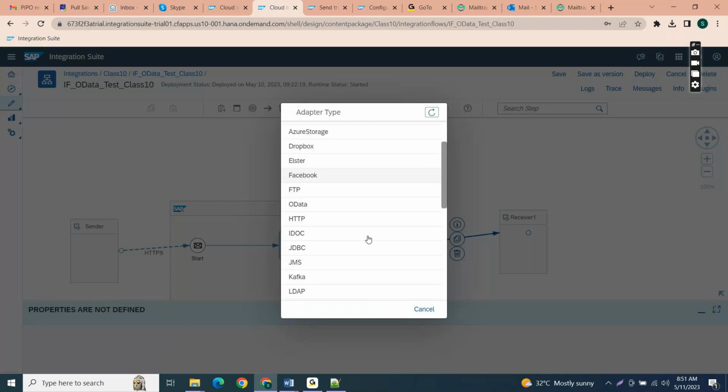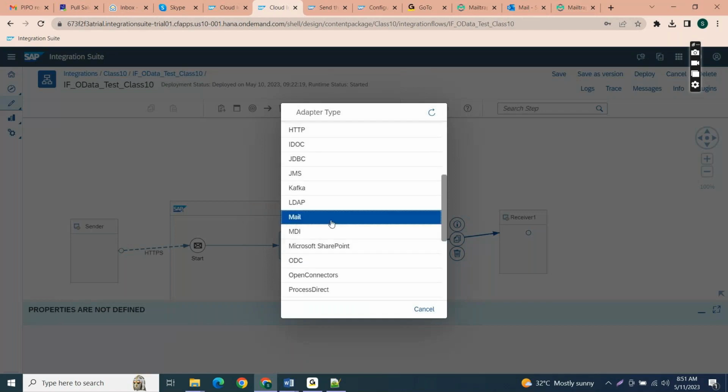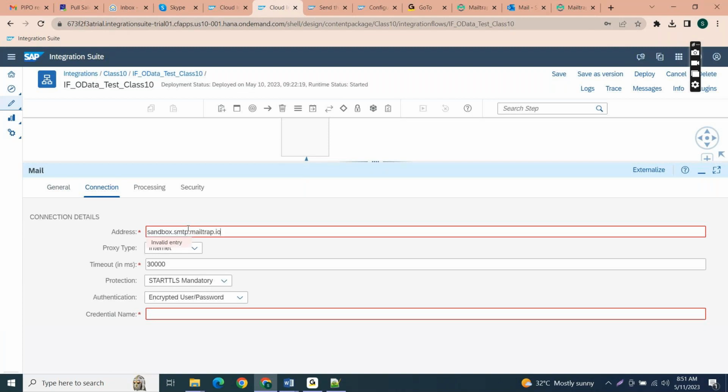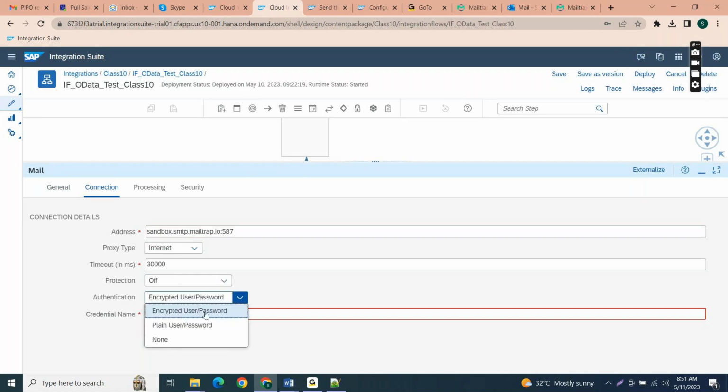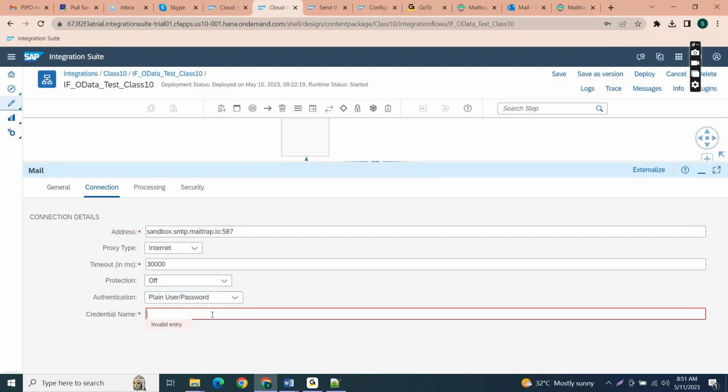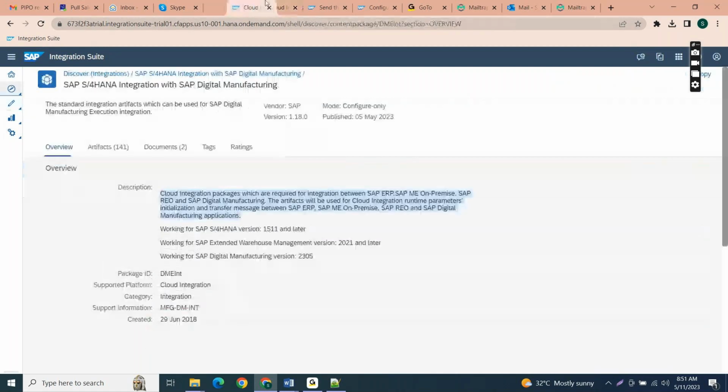So here I am using the mail server, just to send the details to the target server. Protection is off, and then authorization is plain username and password. So let me take the username and password from here.